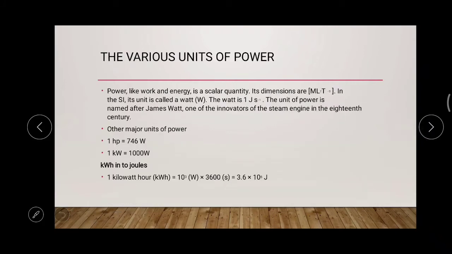Now the various units of power. So you know that power is actually the work by time. So the unit of work, it is joule, and the unit of time, it is second.